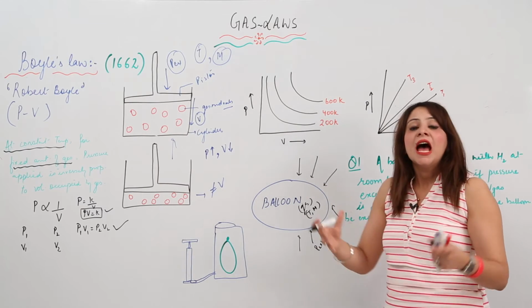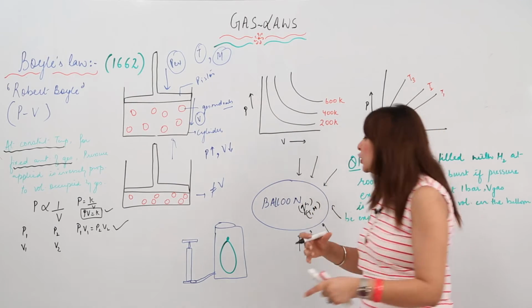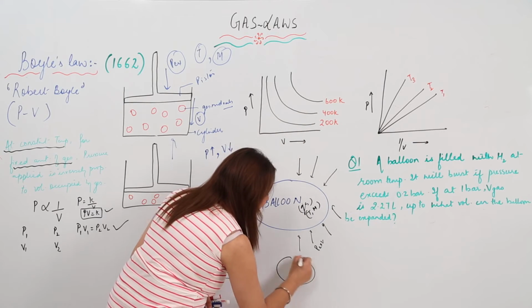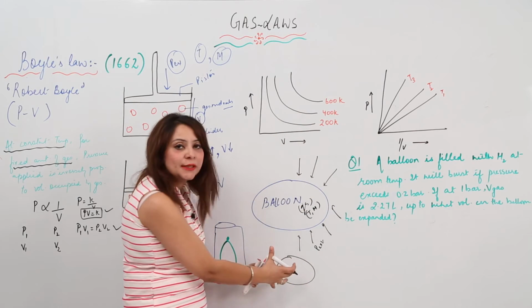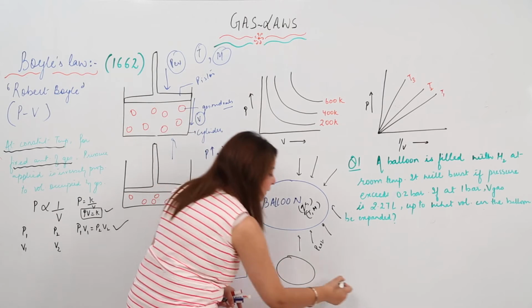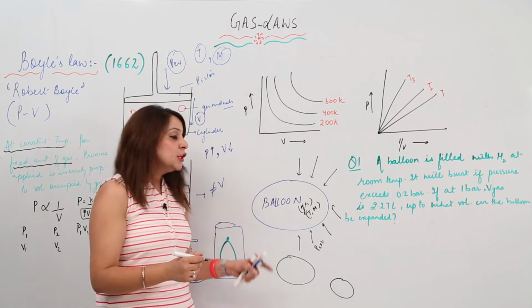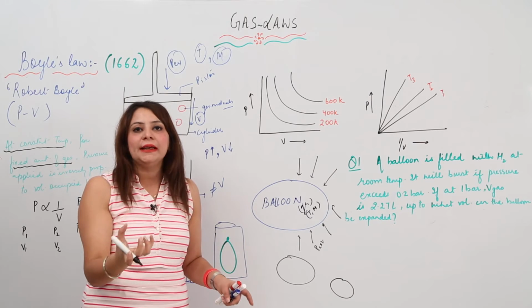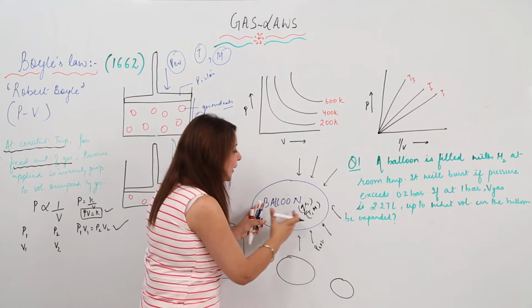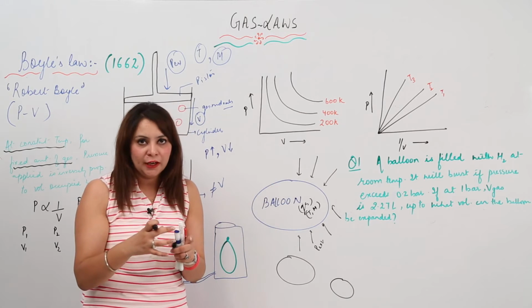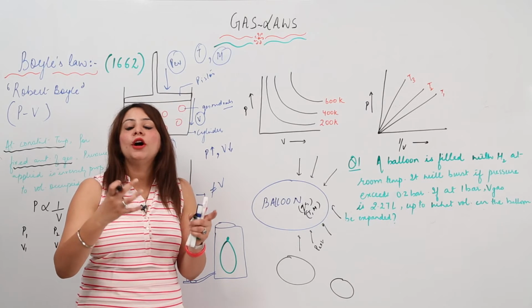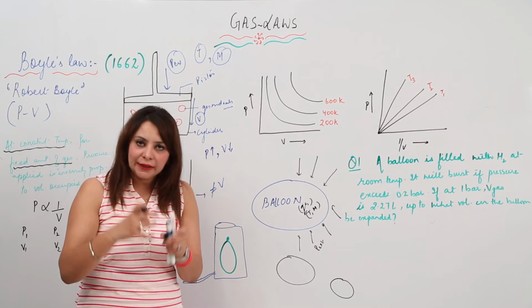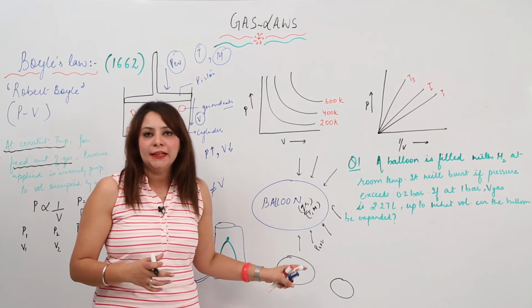As you apply more and more pressure, the balloon starts squeezing. If you apply pressure, it will squeeze up to this; if you apply more pressure, it will squeeze like this. So as you increase the pressure, the balloon is squeezing. That means the same number of gas molecules are occupying a smaller space, or you can say the volume is getting decreased. So this is the logical experiment.